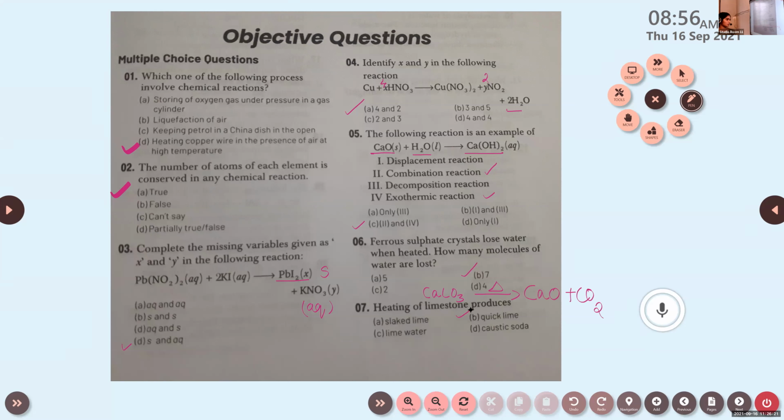Heating of limestone produces calcium oxide and carbon dioxide. That comes under decomposition reaction, right? Which type of decomposition? Thermal decomposition. Yes, because heat energy is used. So have you completed this one, children? Yes, ma'am. All of you? Okay.